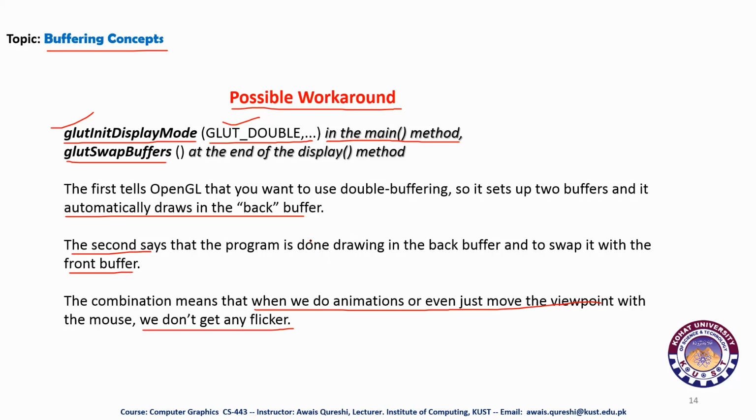So let's move on and try to make a small program in OpenGL that implements this buffering concept. I'm going to switch on my screen of Visual Studio and see what happens there.